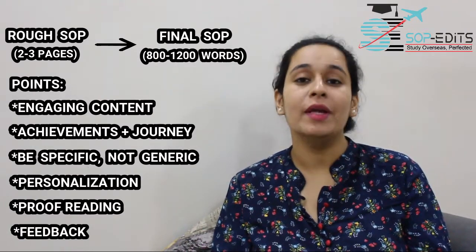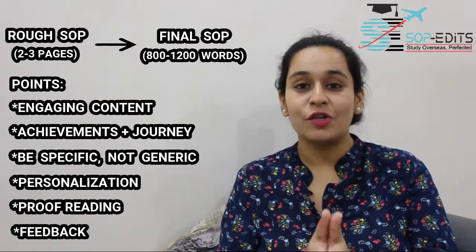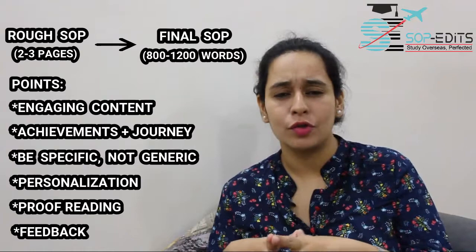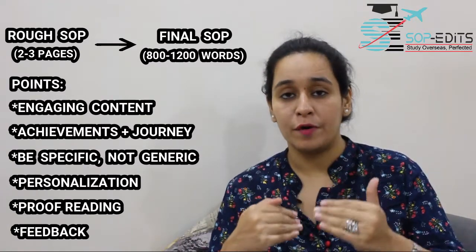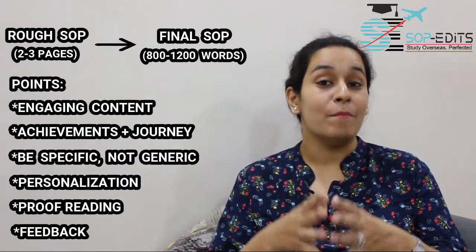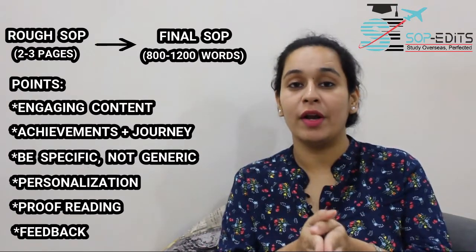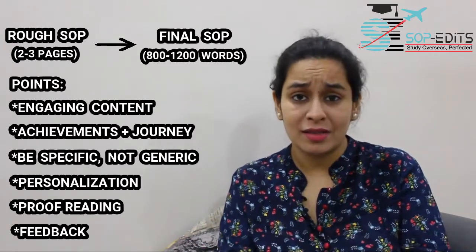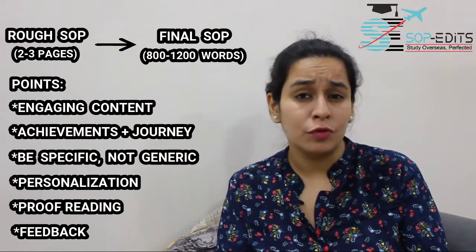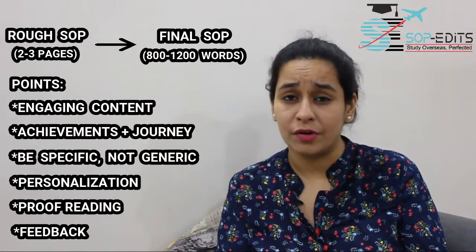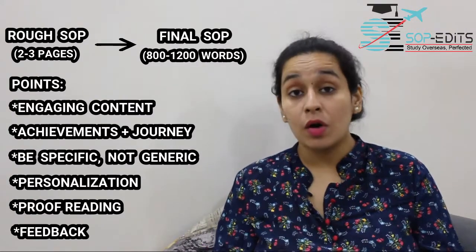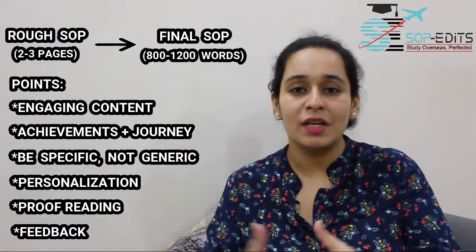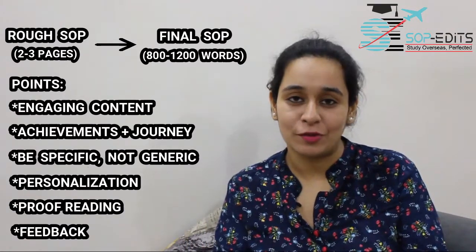Last but not the least would be feedback. So make sure once you've created the final SOP, which should not exceed 1200 words, or it's fine if you have a 1 or 1.5 page SOP, you get feedback on it from your seniors, your mentors, your consultants, or anybody who has already done this course, or even your family members who've been in such a field already. Take feedback from them, work on that feedback. It will actually make you improve your SOP a lot more, because it will give you a third person's perspective before finally submitting your SOP.